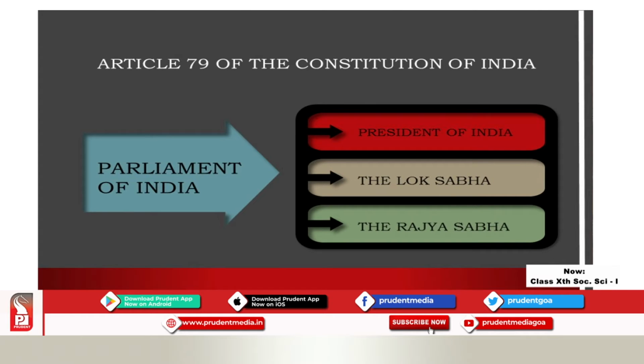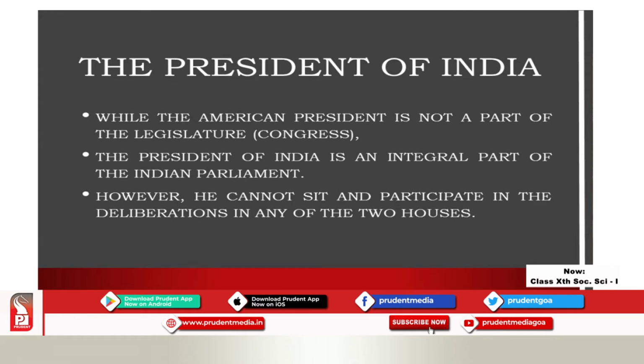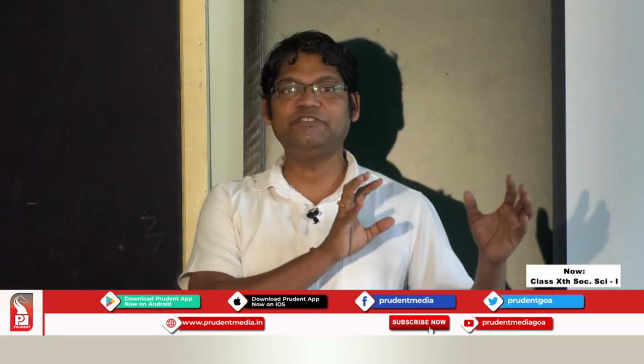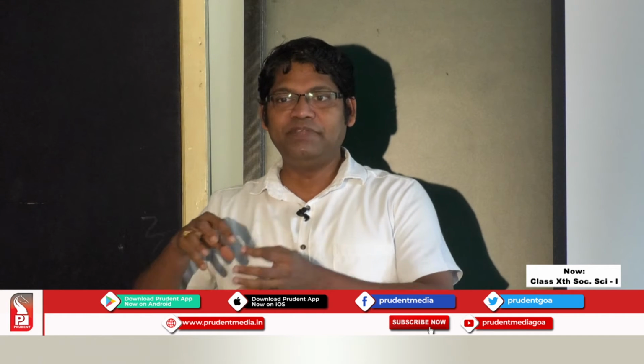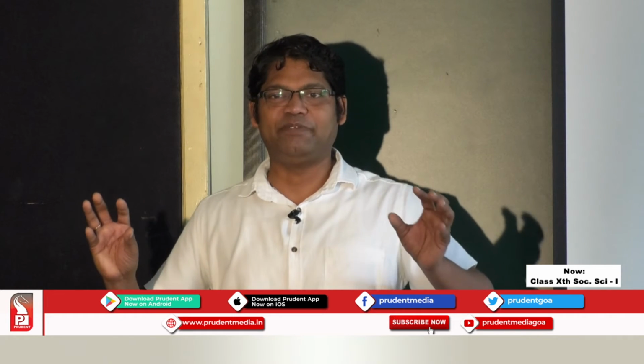According to Article 79 of the Constitution of India, the Parliament of India consists of the President of India, the Lok Sabha or the lower house, and the Rajya Sabha, which is known as the upper house. The American President is not a member of the legislature. As we have seen, in a presidential form of democracy, people elect the executive and legislature separately.